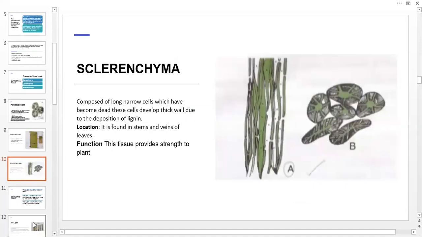Next is sclerenchyma. They are composed of long, narrow cells. Their cells are very narrow, and they are dead cells, which have become dead. These cells develop thick walls due to the deposition of lignin. So here is one important point. It has the deposition of lignin. It is found in the stems and veins of leaves. And its function, it provides strength to the plant.